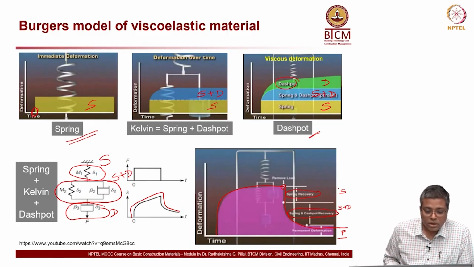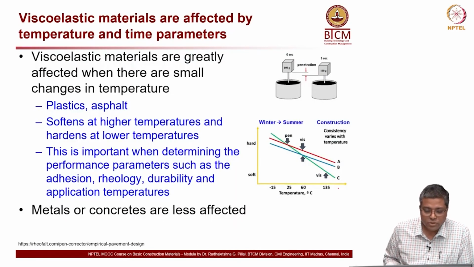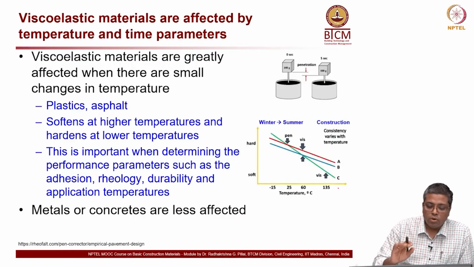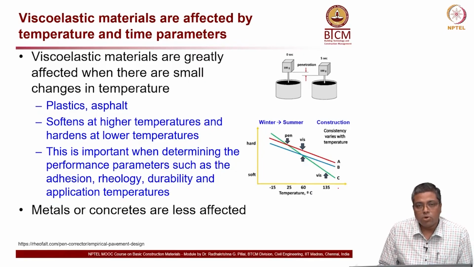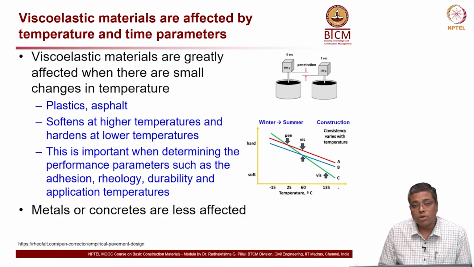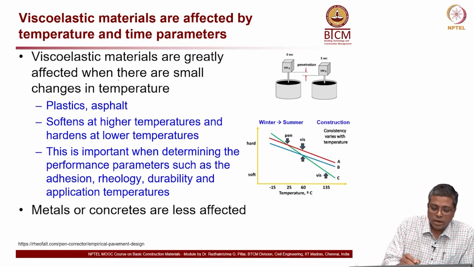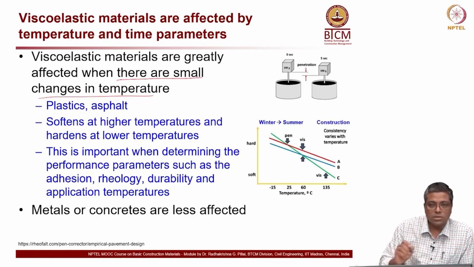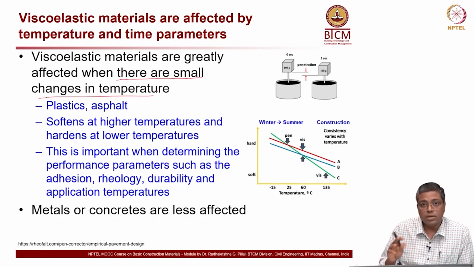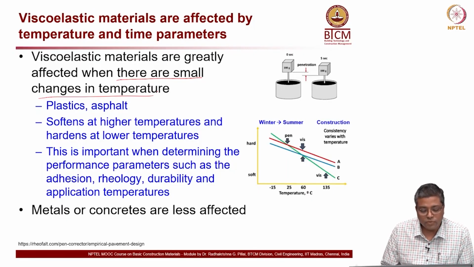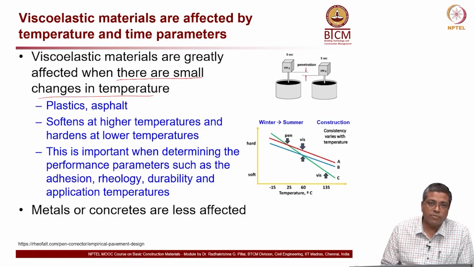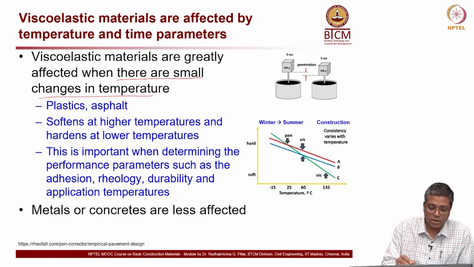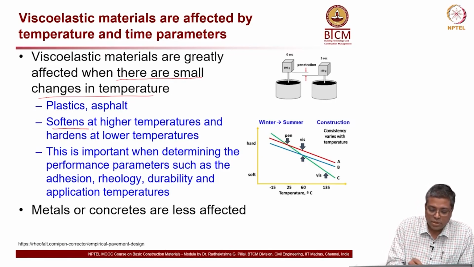That is about the Berger's model of viscoelastic behavior. Now, this viscoelastic behavior is also dependent on the temperature and loading time, etc. So, when there are small changes in temperature, that also affects the behavior of these materials. Mainly it affects the plastics and asphalt materials, and the material softens at higher temperature.